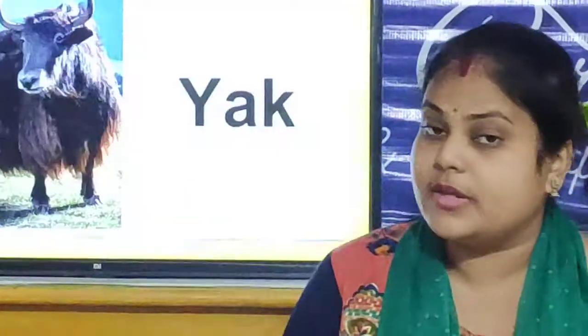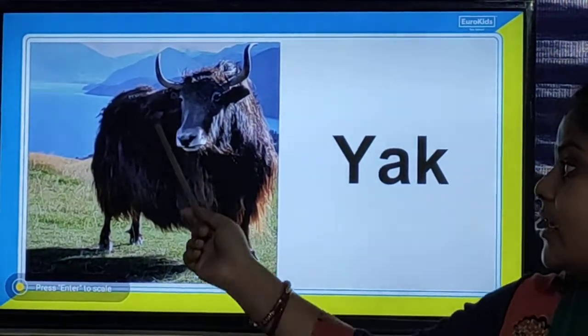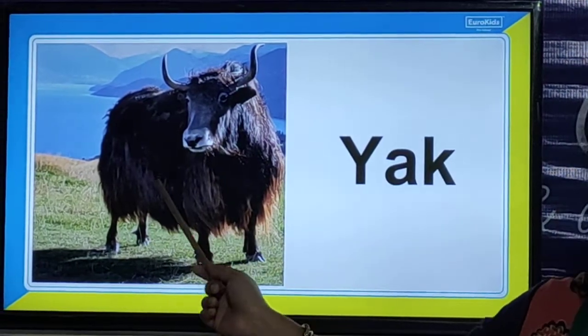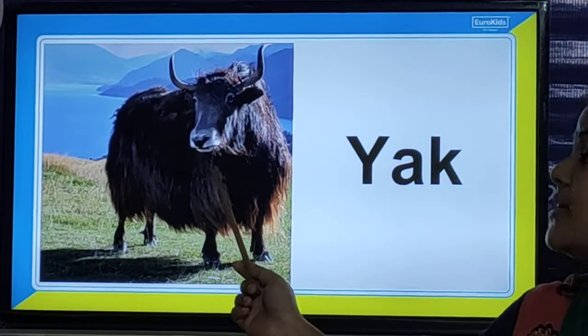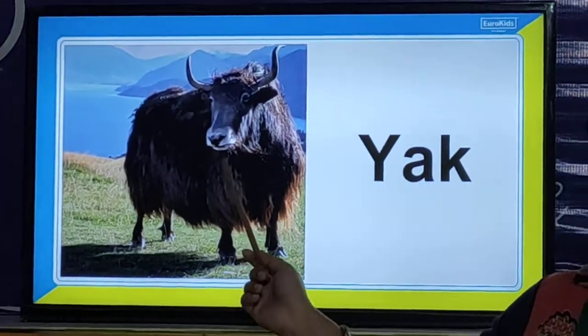So children, that animal is the yak. Now we will look at the animal yak. Look, it has a very thick coat of fur. So the yak can survive on cold mountains.